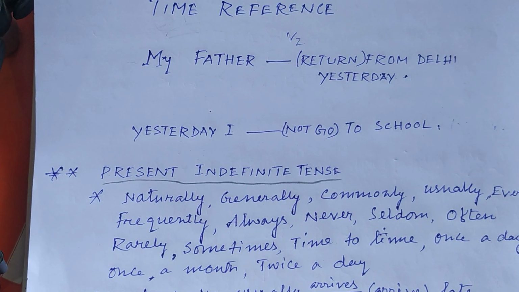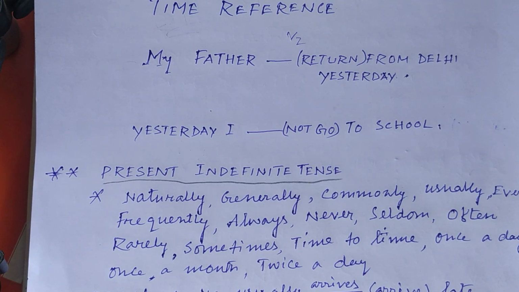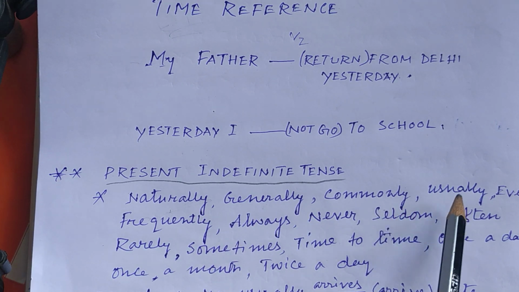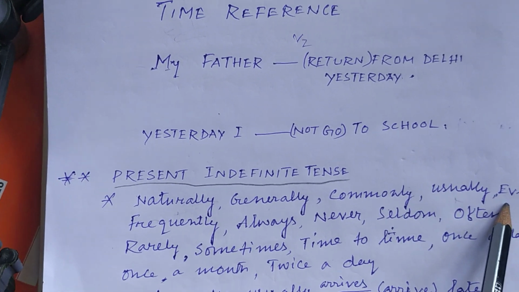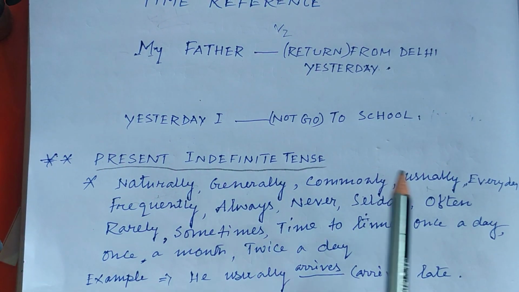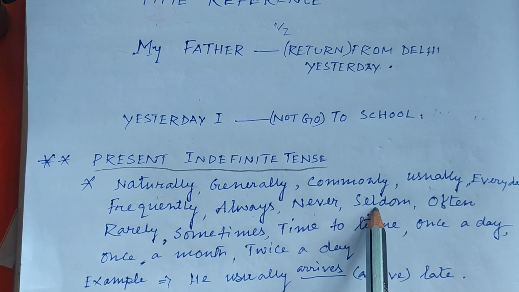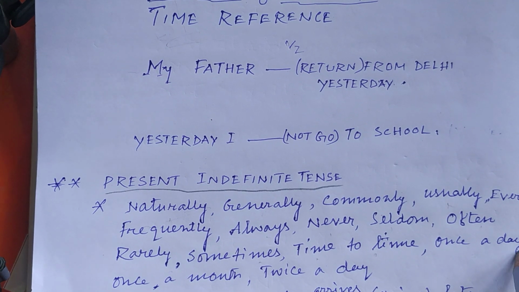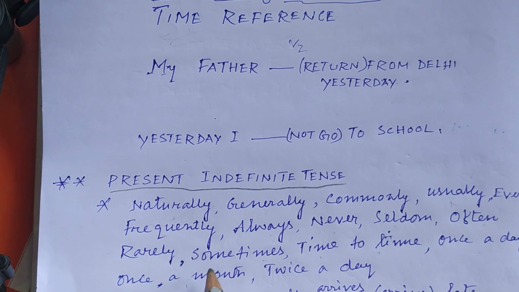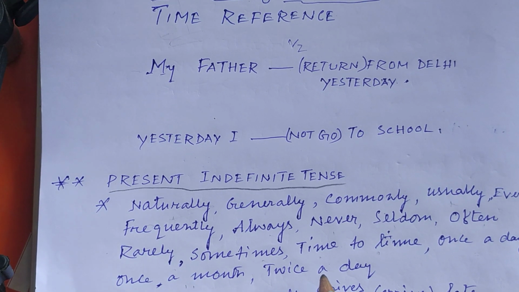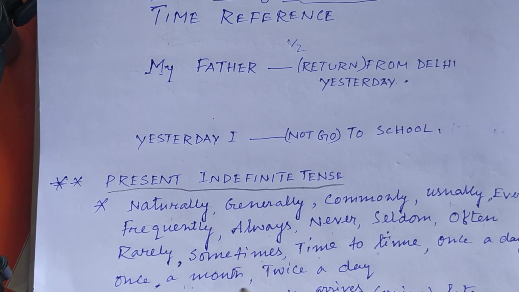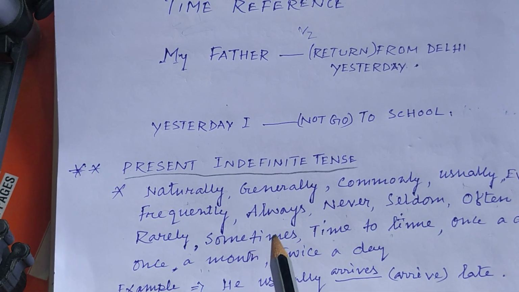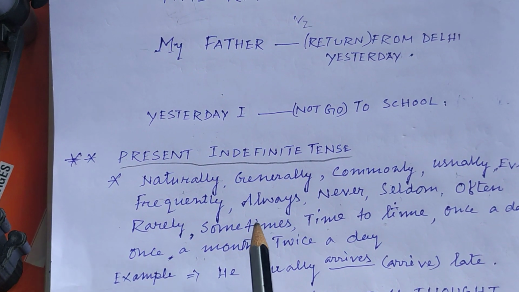For example, naturally is a frequency, generally, commonly, usually, everyday, frequently, always, never, seldom, often, rarely, sometimes, time to time, once a day, twice a day, thrice a day, once a month, twice a month, thrice a month, once a year, twice a year, thrice a year, whatever may be this kind of examples or formation of frequencies. So these are the basic frequencies used for present indefinite tense.